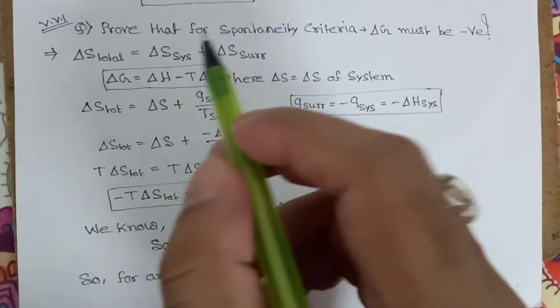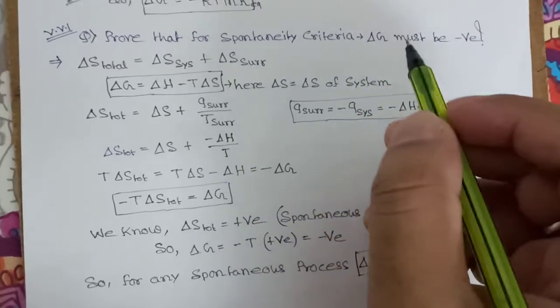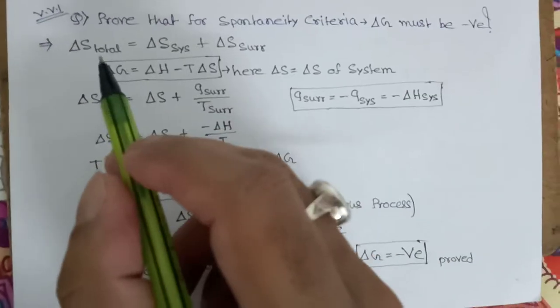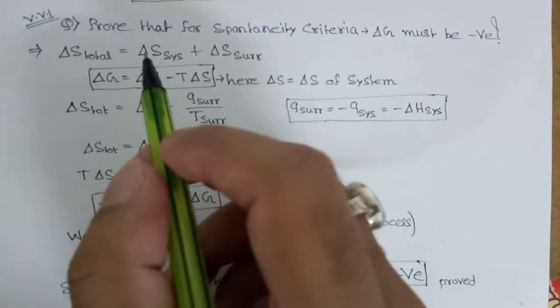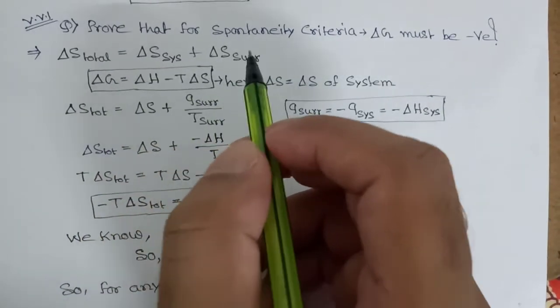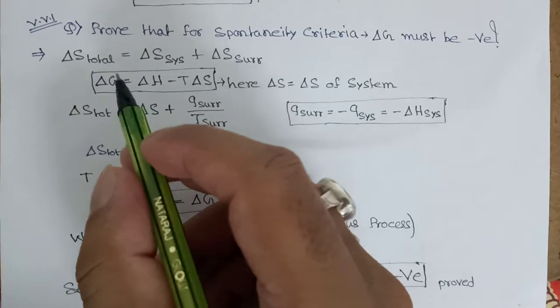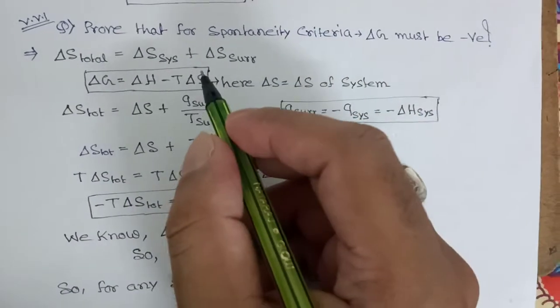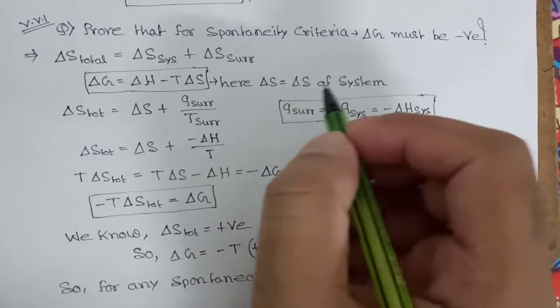Now we have to prove the spontaneity criteria that del G must be negative. We all know del S total is equal to del S system plus del S surrounding, and del G is equal to del H minus T del S. Here this del S is actually del S of system.